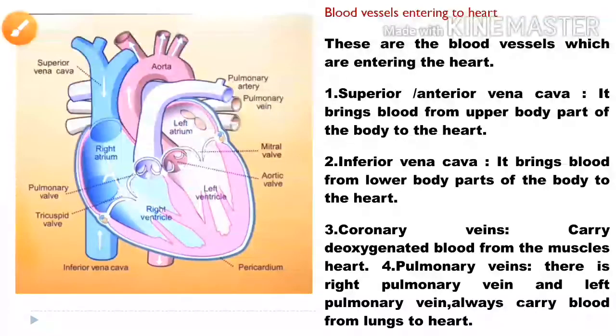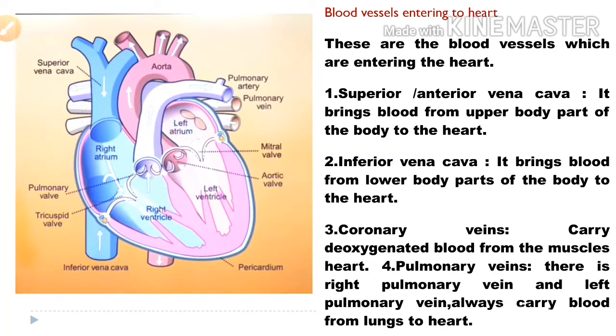The next topic is the blood vessels entering the heart. There are 4 blood vessels entering the heart: first, the superior or anterior vena cava; second, the inferior vena cava; third, the coronary veins; fourth, the pulmonary veins.